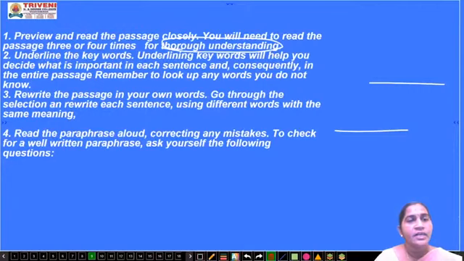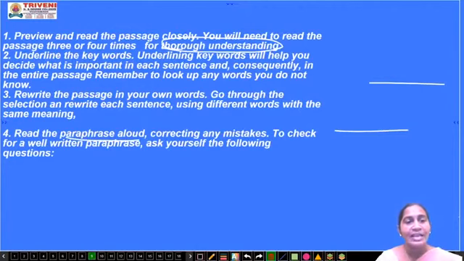Next one, write the passage in your own words. A rough writing, a drafting work you have to do. Go through the selection and rewrite each sentence using different words with the same meaning. Synonyms you have to use. Okay, now next, fourth point, read the paraphrase aloud. You have to read the paraphrase, whatever you have written, aloud, means with a loud sound, correcting any mistakes. If you find any mistake, you can correct it.